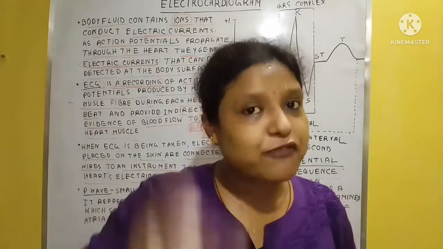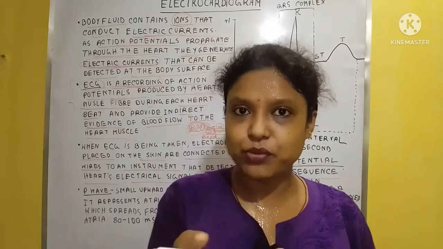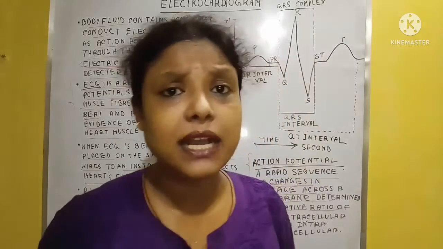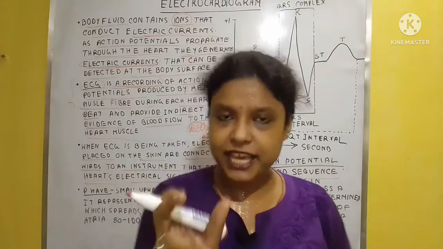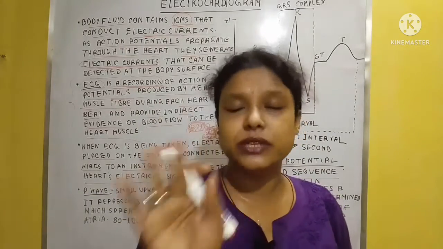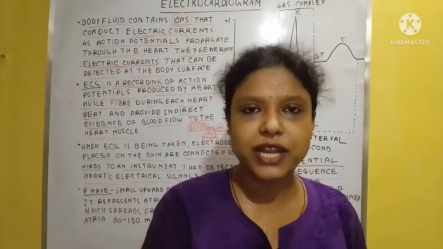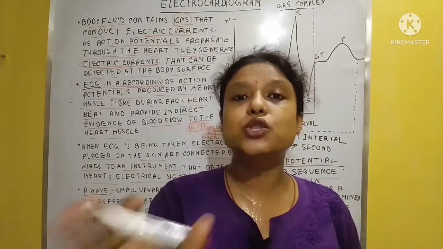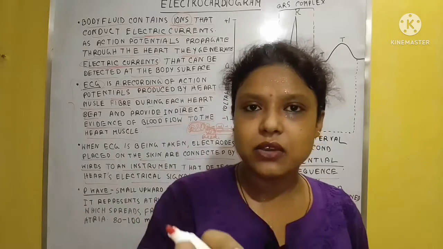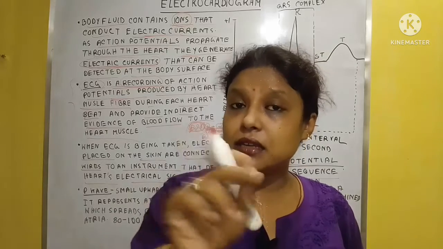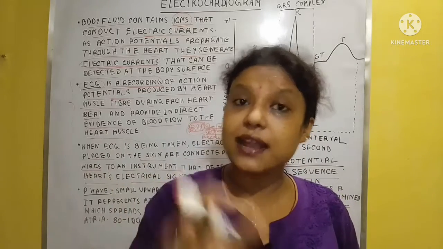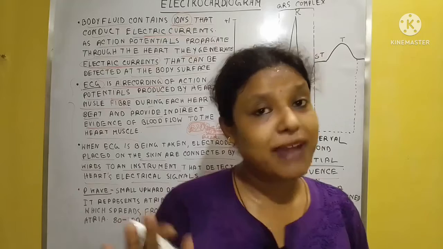Clear? And after recording this action potential, we can make the graph by the instrument. Here the two electrodes are very important. We just put these two electrodes on the chest area, and they are connected with the instrument by wires.